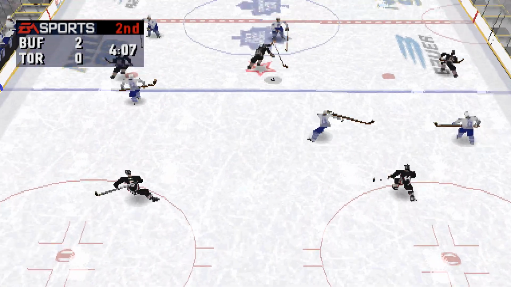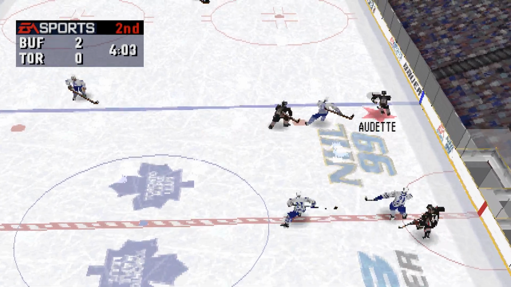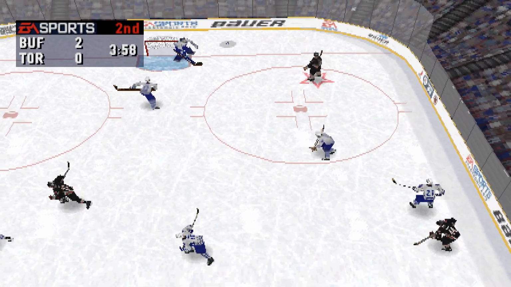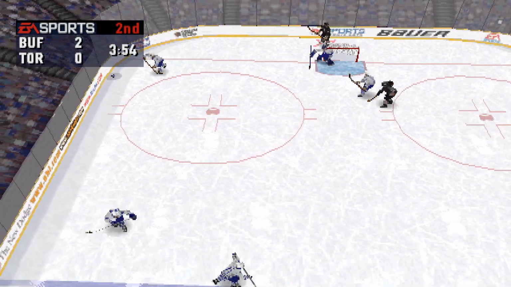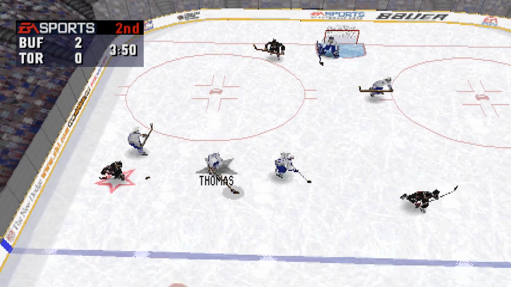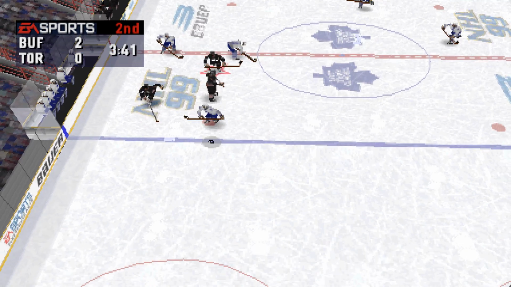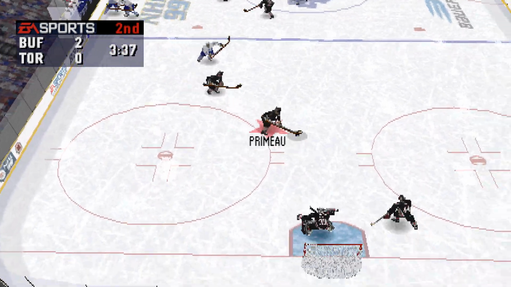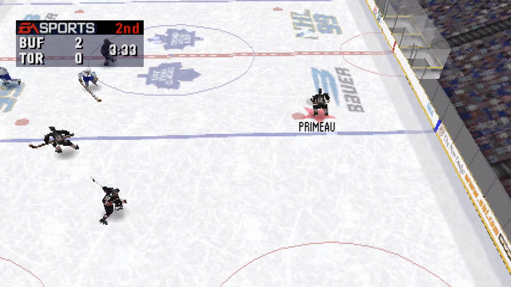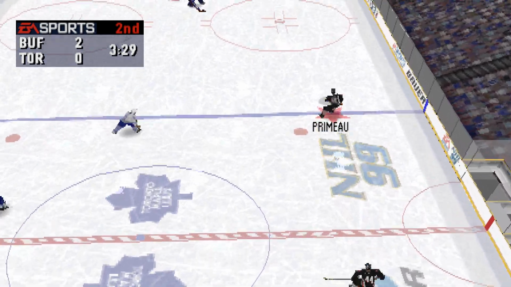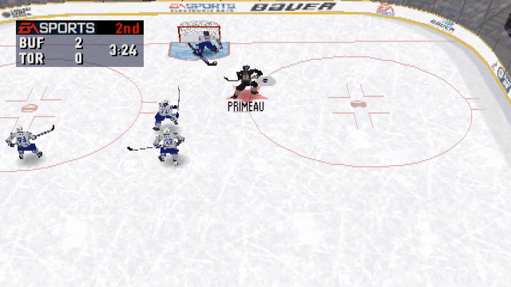Buffalo with a commanding lead in this one. Hasek moves the puck to Pekka. Buffalo has a fresh line on the ice. Odette dumps the puck in on the end boards. Short pass to Thomas. Buffalo leads by 2 goals. The Maple Leafs will change on the fly. 3:31 left in the period. The Sabres change up their lines.